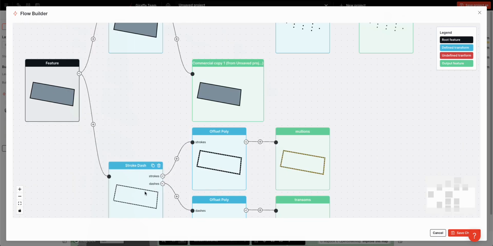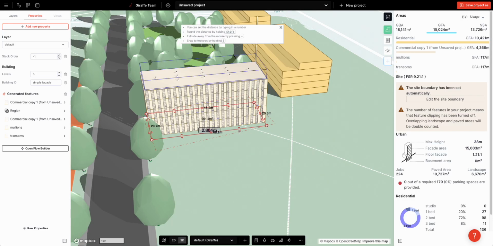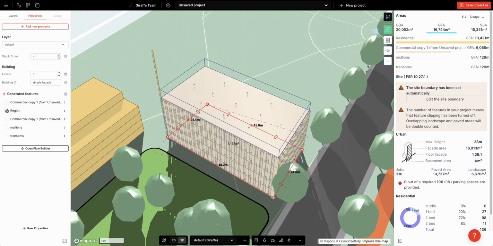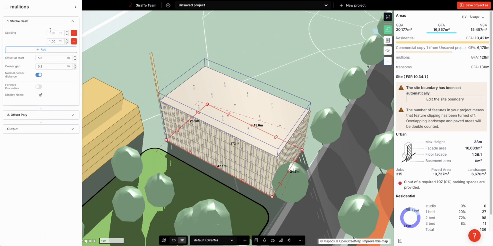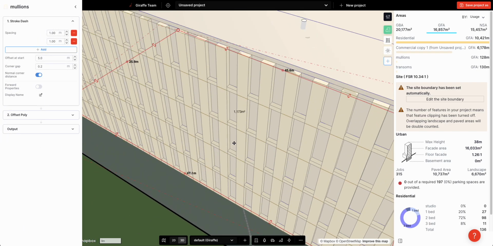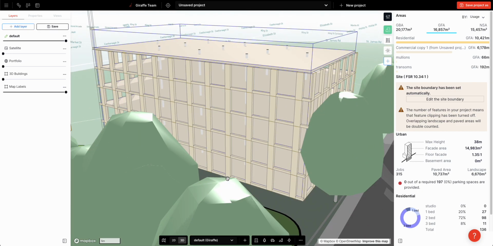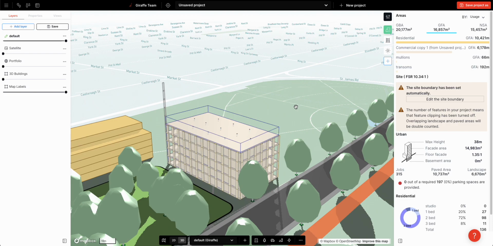I'm taking the feature, I'm dashing it, I'm offsetting polygons, I'm building grids, I'm doing all sorts of things. And I'm doing that on one project, and now I'm bringing it into another project, and I'm able to modify it. I've brought that logic in, and now I'm able to modify it. So in the mullions, you can see the initial spacing is 1-1 glazing to solid. So I can make that 1-3 solid to glazing, right? And maybe that's a more appropriate breakdown for my use over here.